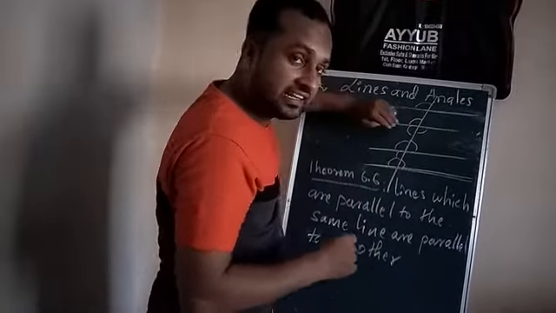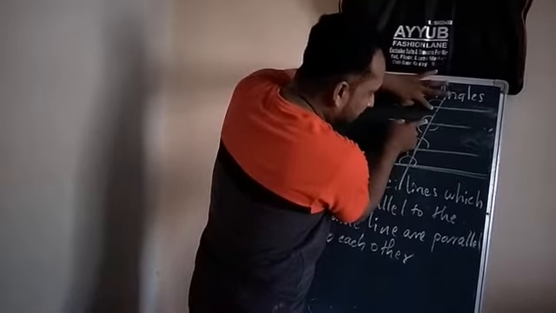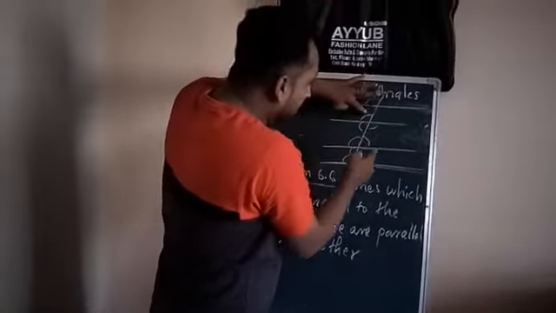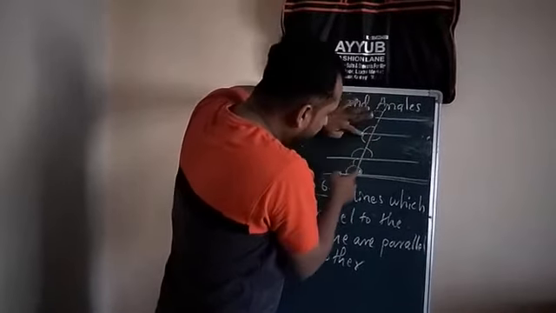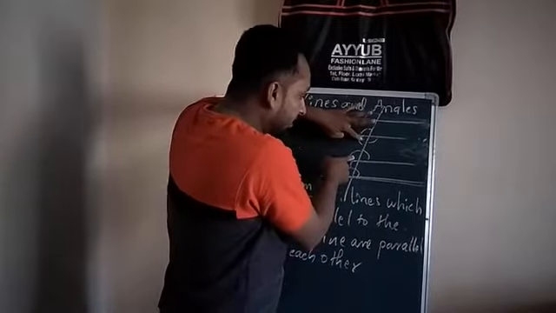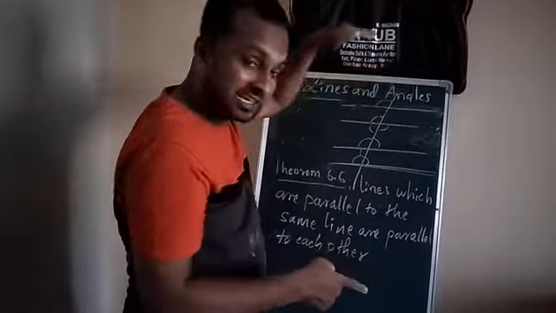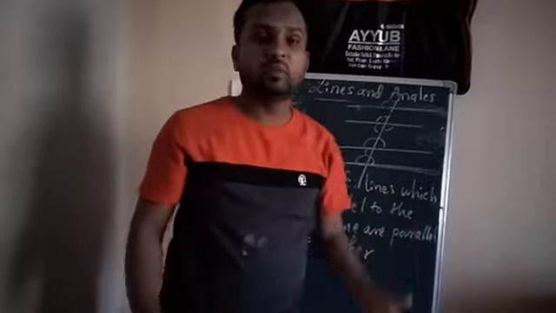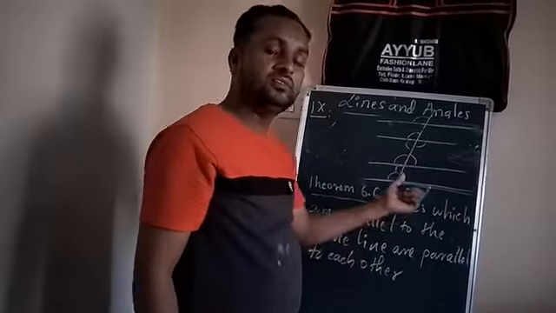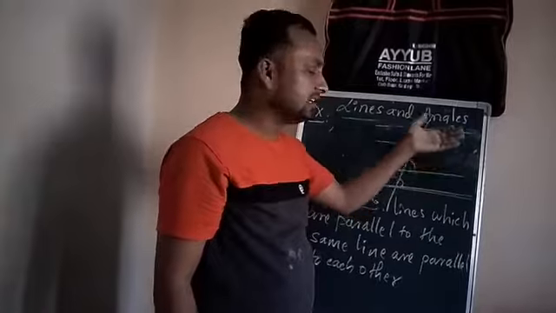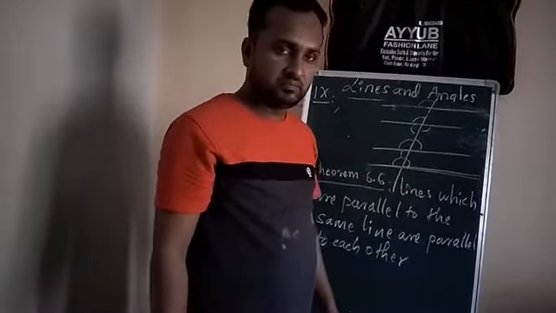Then the interior angles on the same side: see that these angles are on the same side. The sum of this angle plus this angle gives you 180 degrees. Similarly, this plus this gives 180 degrees, and this plus this also gives 180 degrees. Here the transversal is intersecting more than two parallel lines, and since the lines are parallel to the same line, they are parallel to each other, so the same properties hold. I hope you understood this one. We will see the details in the examples now.